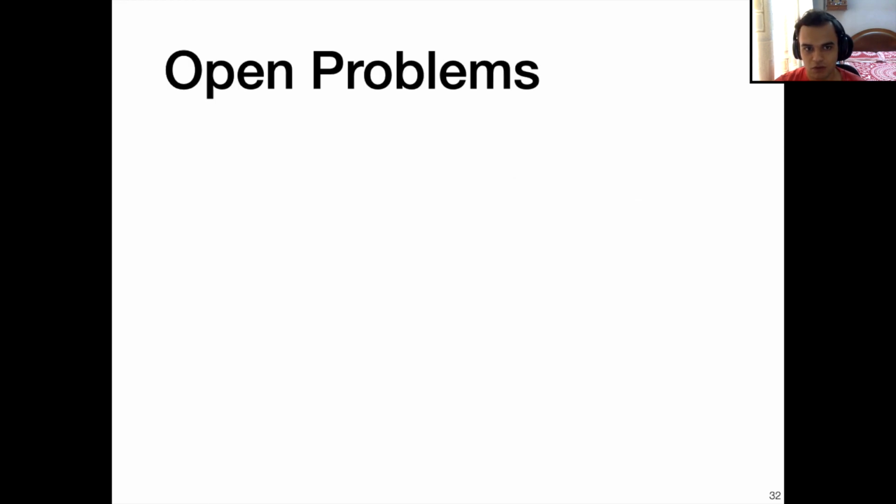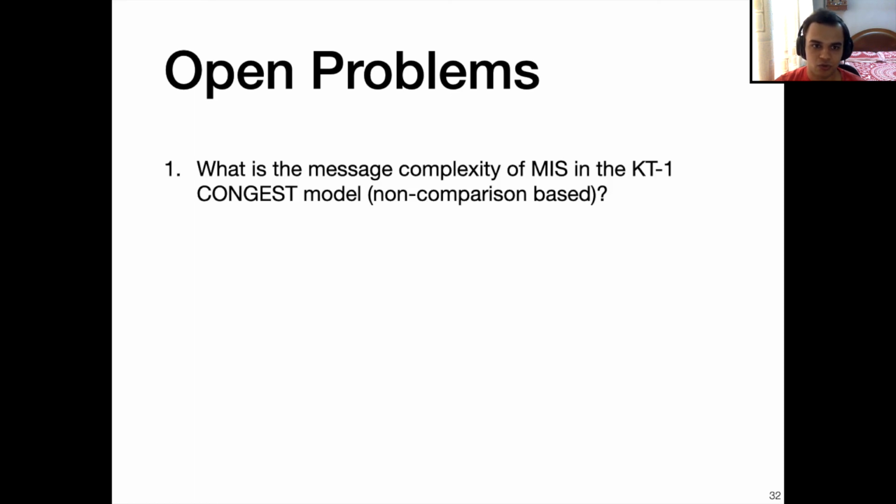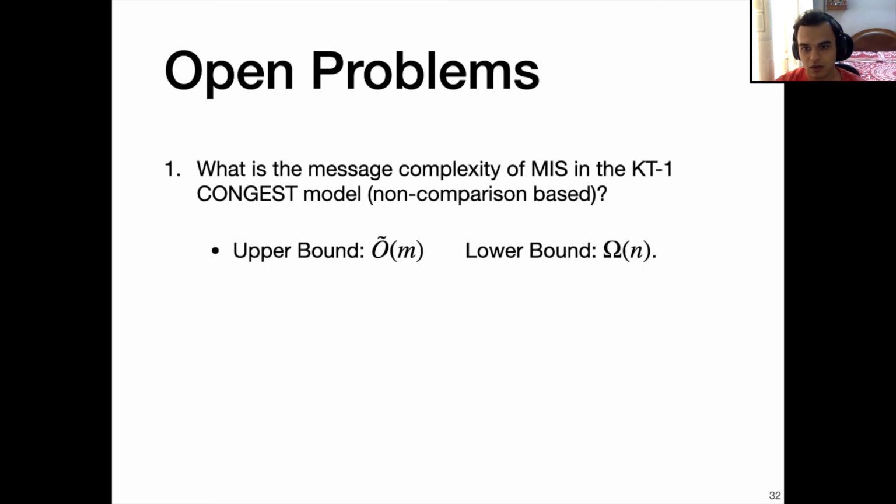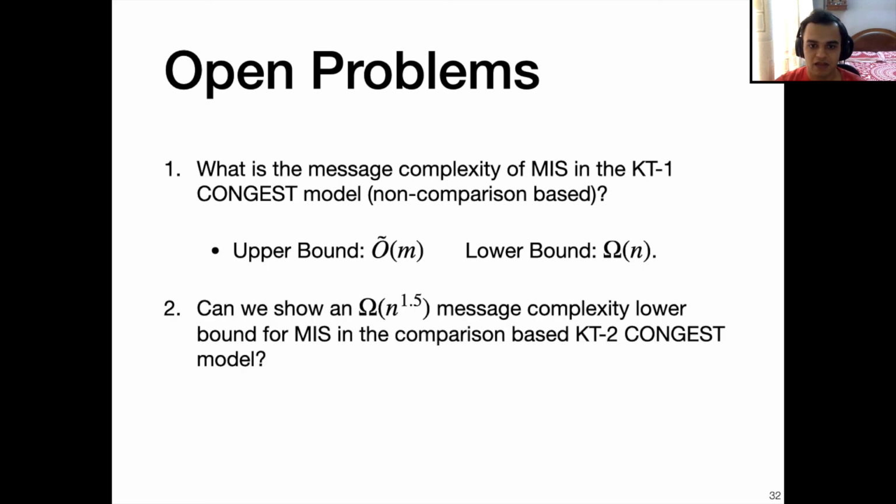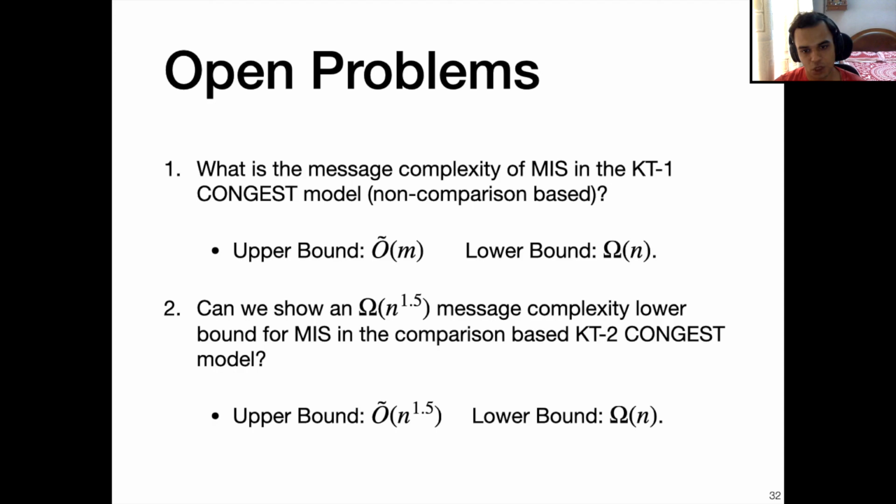Out of all these open problems, I would like to highlight two, which is what is the message complexity of MIS in the KT1 CONGEST model for non-comparison based protocols. In this case, the best upper bound is Õ(m), whereas the best lower bound is Ω(m). And second, can we show an n^1.5 message complexity lower bound for MIS in the comparison based KT2 CONGEST model? In this case, the best upper bound we show is Õ(n^1.5), but the best lower bound we can get is Ω(n).